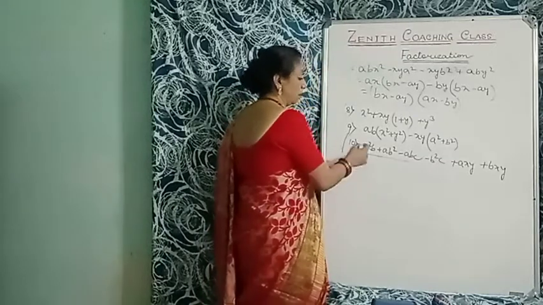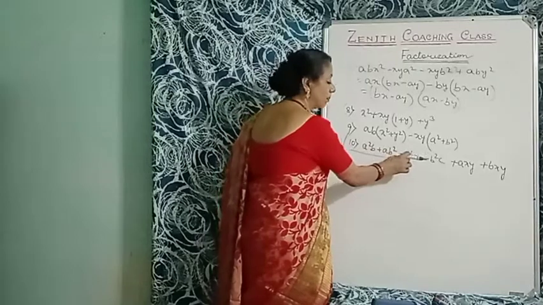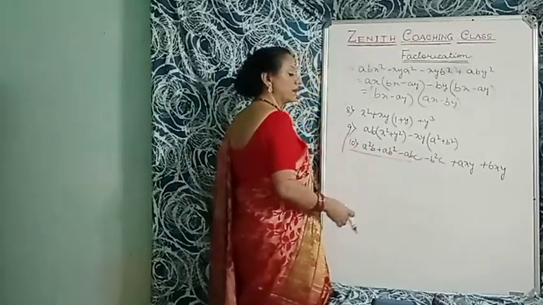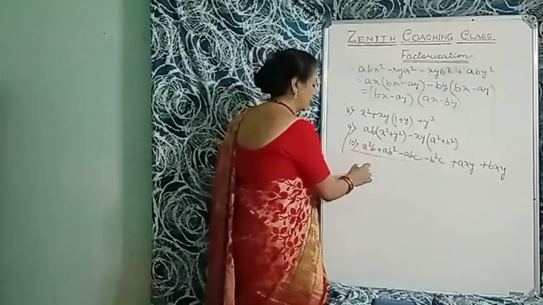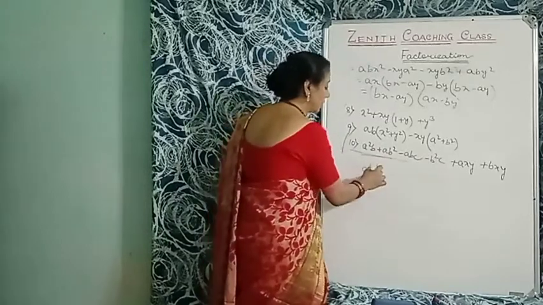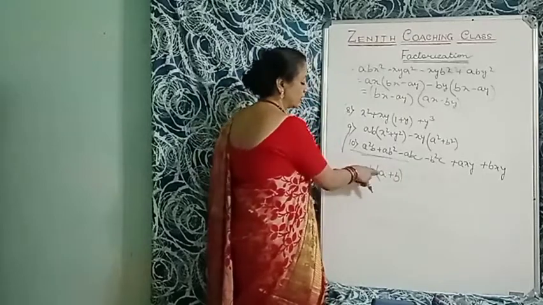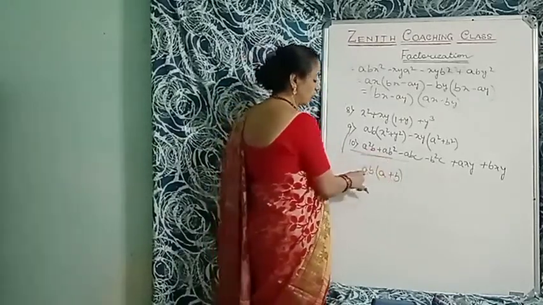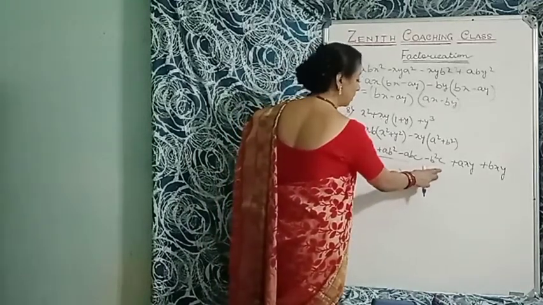So, ma'am, here are 6 terms. That is a square b plus ab square minus abc minus b square c plus axy plus bxy. Okay? So, what to do? Okay, let's think. AB is common in first two. So AB is common, that is a plus b, because here is a square, so we take a here, and here is b square, we will take b here. So AB is common, here is a plus b.